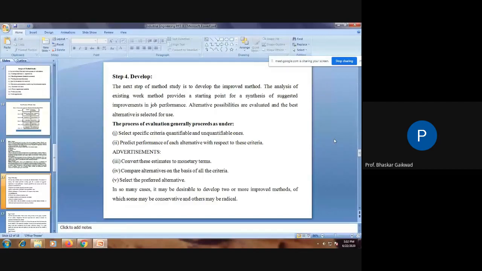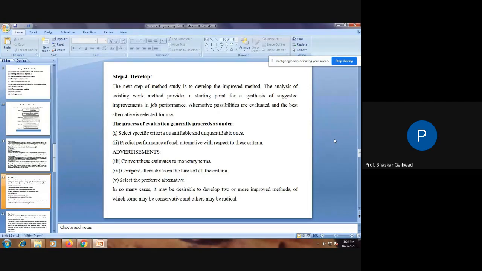You can find different alternatives, and out of these you can select which is good for that particular industry. After developing, we have to go for installation, but before that comes the general procedure for evaluating, as given.